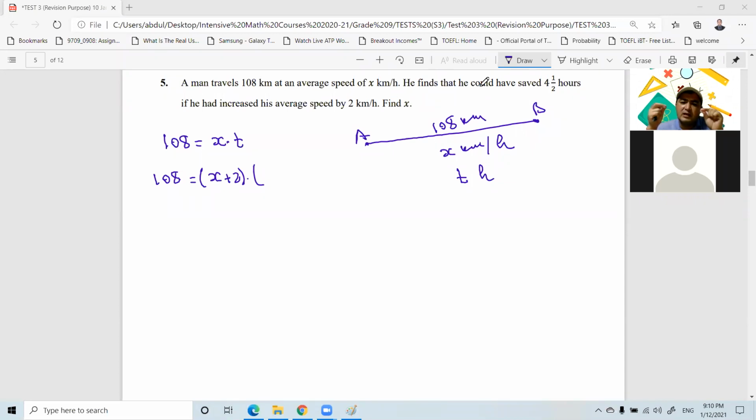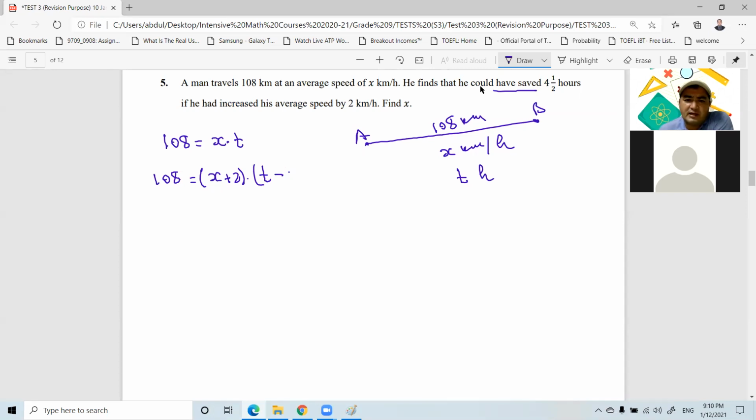That means that two quantities are changing, and when one increases, the other one decreases. We say that these two quantities are inversely proportional to each other. Usually speed and time are a very good example to describe this inverse proportion. So here, if you increase your speed by 2, that is X plus 2. Originally, your speed was X kilometers per hour, but now it is X plus 2. It says that he could have saved 4.5 hours. So here we have T minus 4.5 hours.